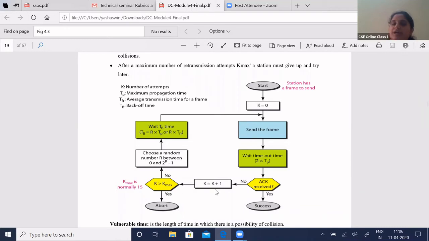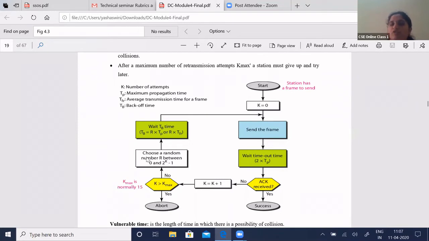If not, it will increment the number of attempts. Usually your Kmax, or the maximum number of attempts, is 15. Each time you increment the value of K, you will check whether K is greater than Kmax. If it is greater than Kmax, you will abort.